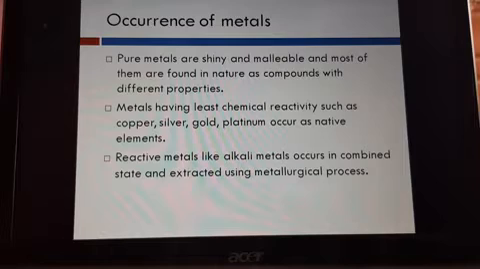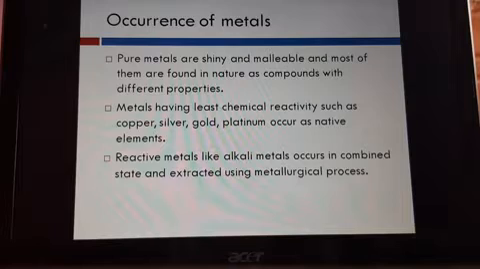If you see, we are wearing gold, it will not react. When you go in air, it will not react with air. We are using it in water, it is not going to react with water. So like that, it has very low reactivity. So these metals which have less reactivity will occur as native elements itself.